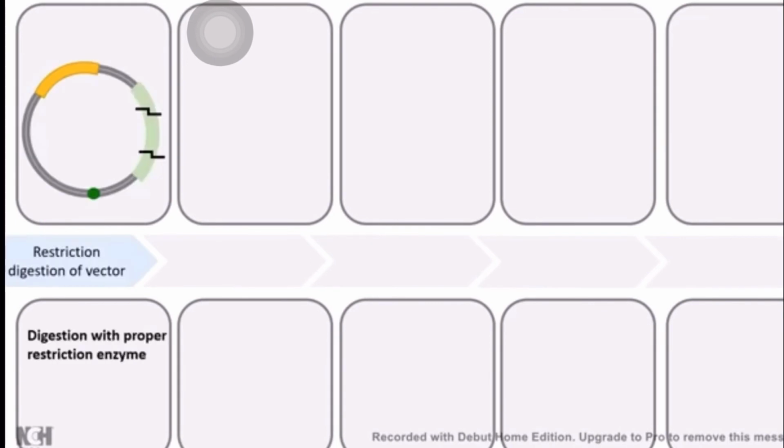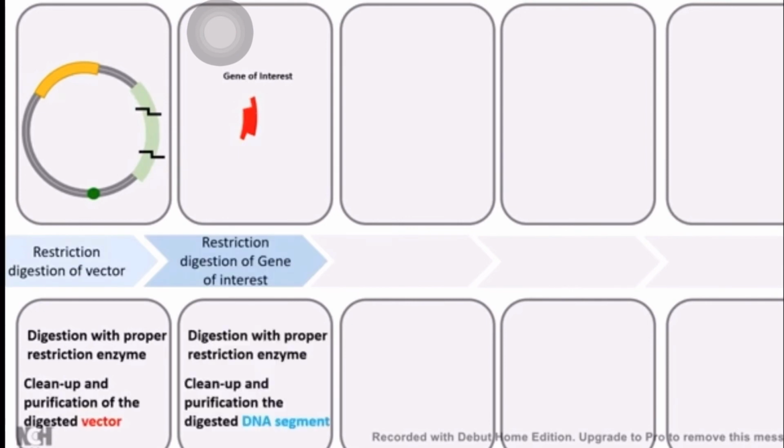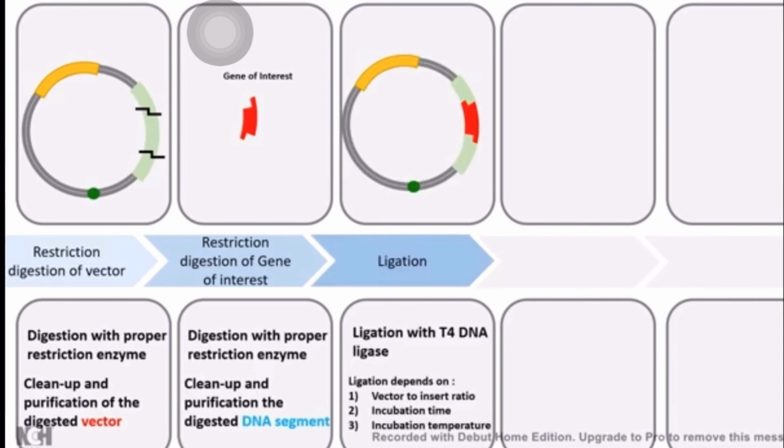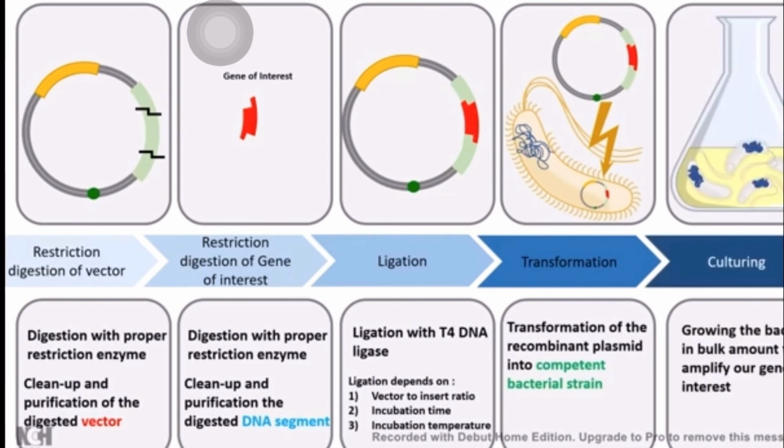The very first step is restriction, or dissection, of the vector. The restriction enzyme is going to cut that particular segment, and the same restriction enzyme will be cutting the gene of interest, so the gene of interest can later be ligated with that plasmid. Then the plasmid can be inserted into the host cell. The host cell is the bacteria. We say that this process is transformation. The plasmid is transformed into the bacteria, and then the bacteria can be cultured in a culture medium.